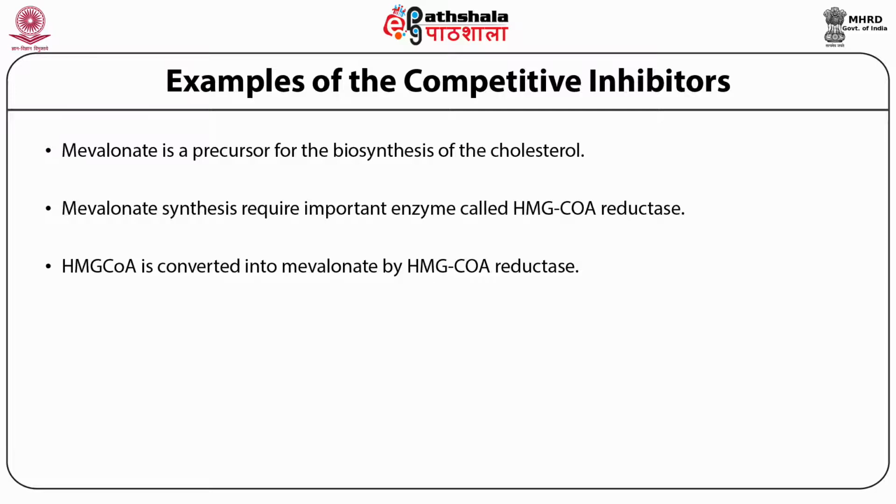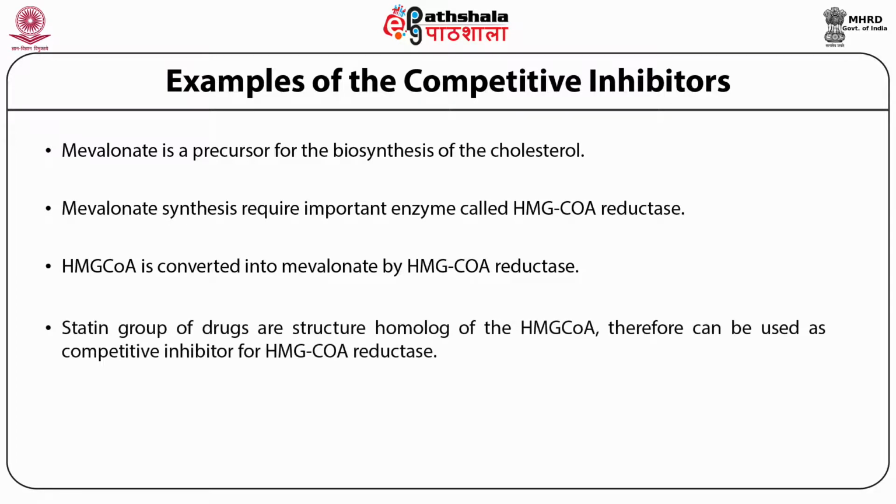During this reaction, conversion of HMG coenzyme A to mevalonate is catalyzed by HMG coenzyme A reductase, and mevalonate synthesis is very important for cholesterol biosynthesis.